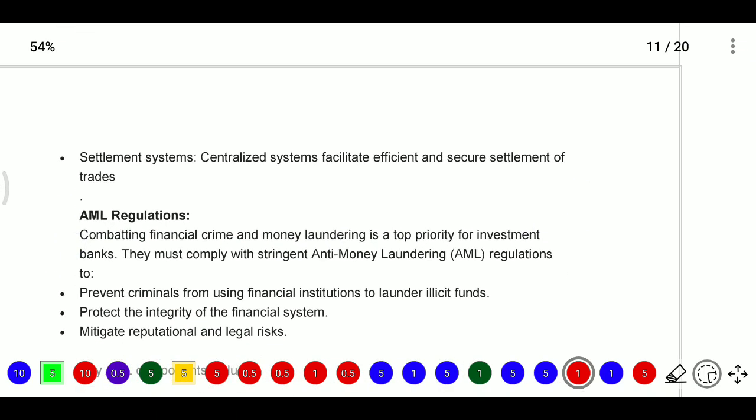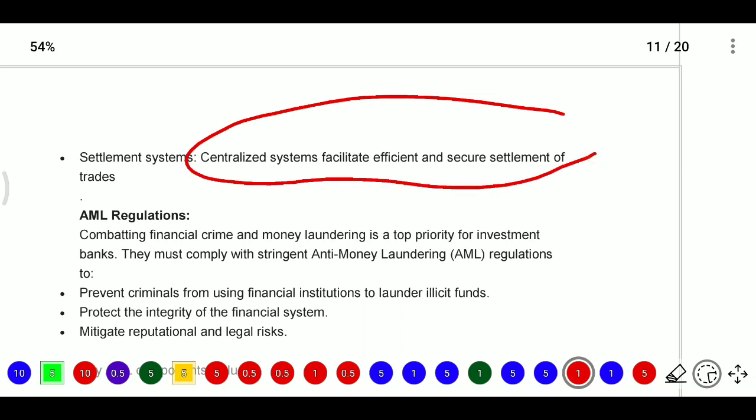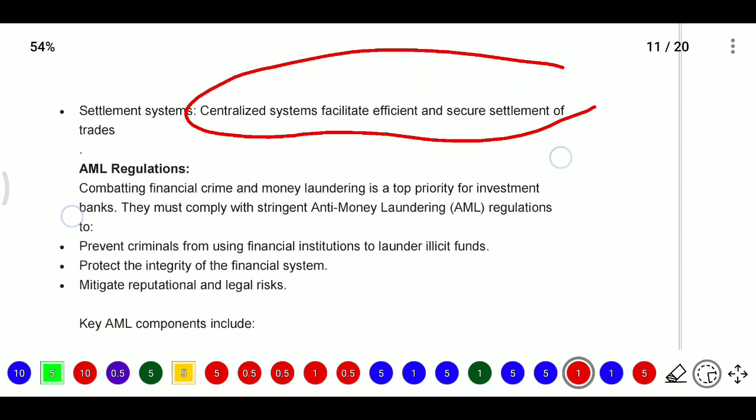Settlement system means a centralized system that facilitates efficient and secure settlement of trades, that is, whatever amount is payable, they will pay, and whatever items we need to deliver, we will deliver. This is the trade life cycle that happens in the market.